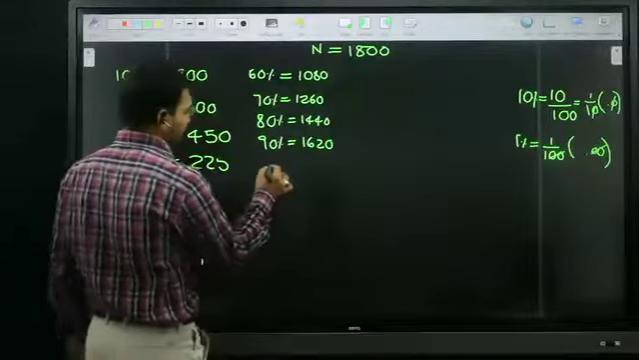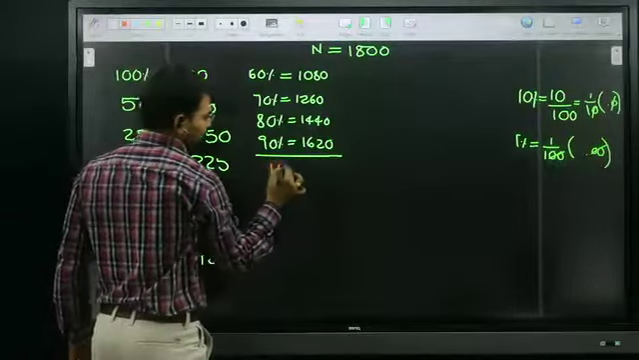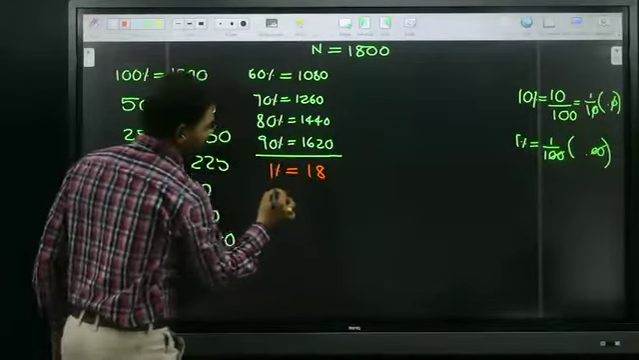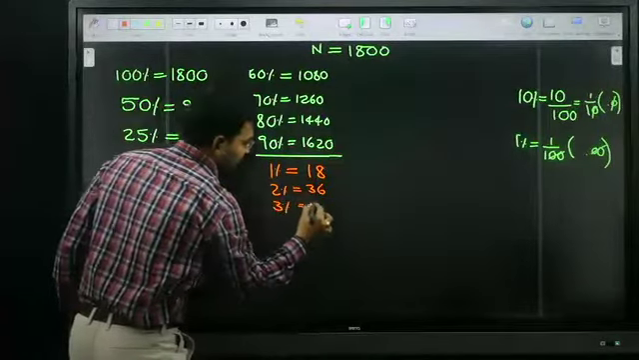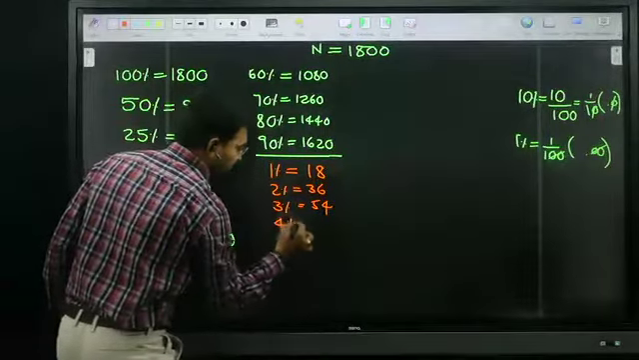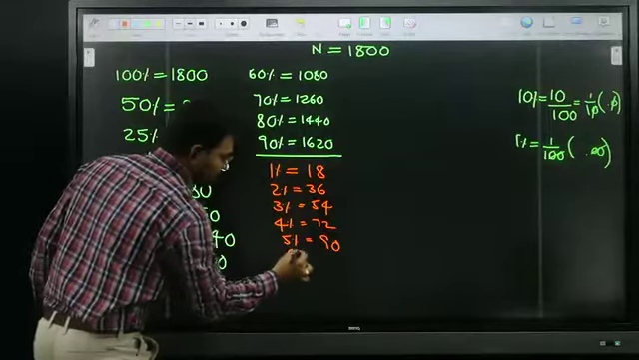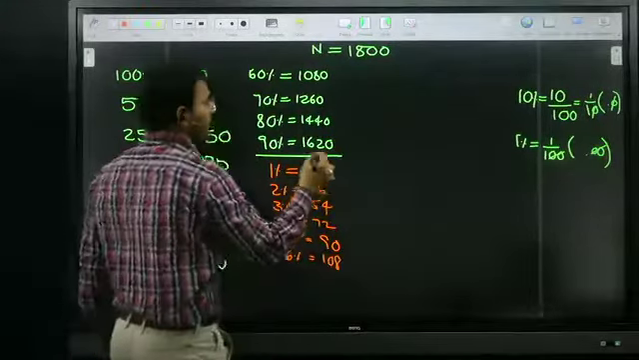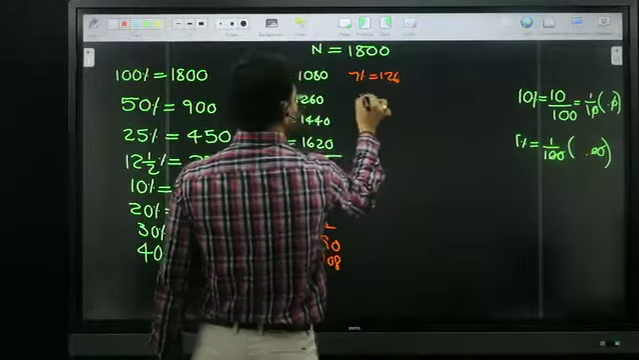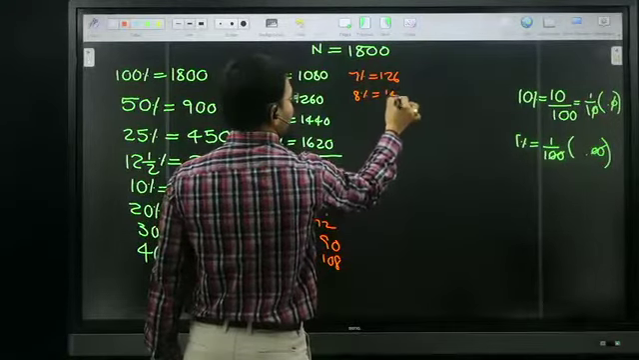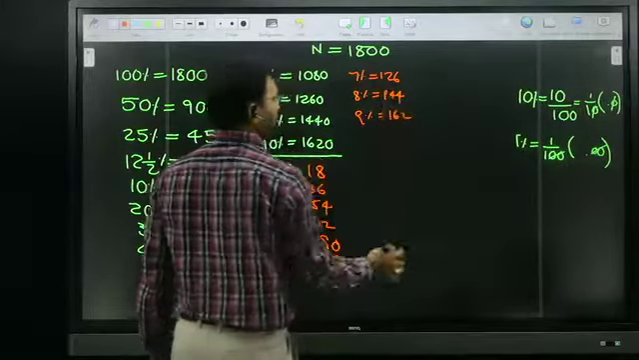So now tell me, what is 1%? 18. Remove 2 zeros. 2%? 36. 3%? 54. 4%? 72. 5%? 90. 6%? 108. Next, 7%? 126. 8%? 144. 9%? 162. All of you okay?